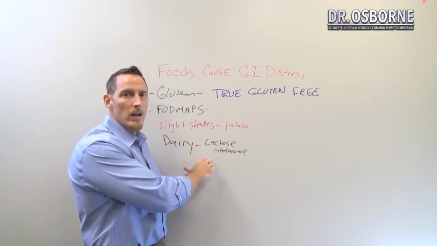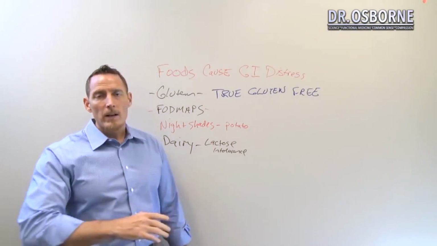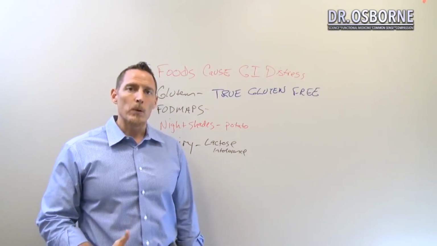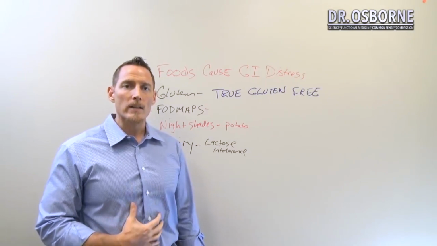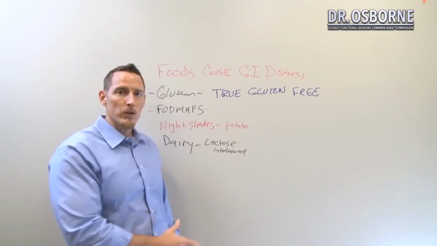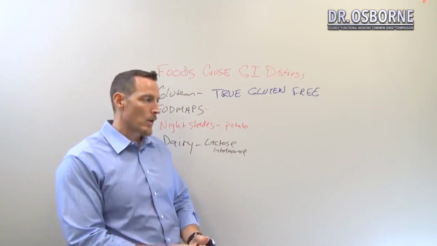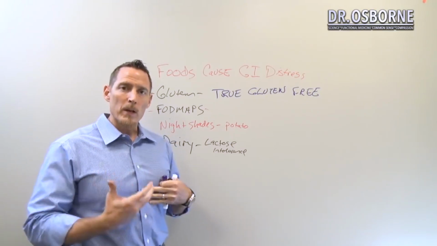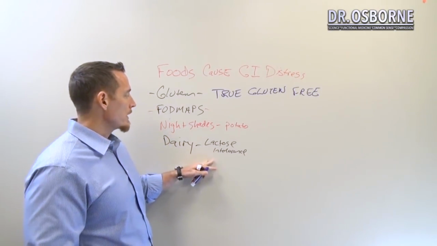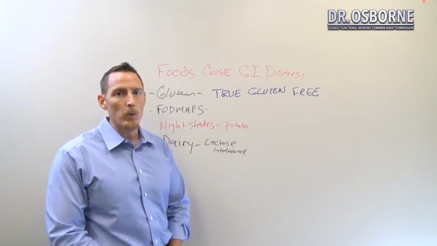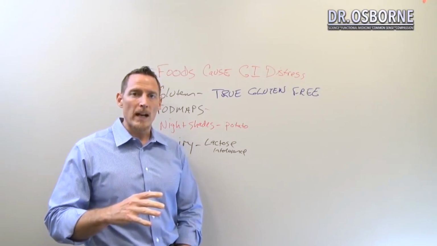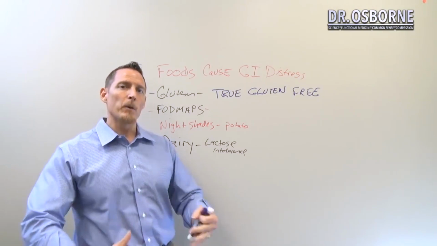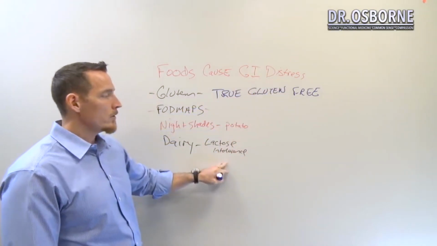Understand that lactose is a sugar that is found in dairy products, and many people don't have the enzyme lactase. They don't produce adequate quantities of lactase in their GI tract to be able to break down lactose, and so this is where it creates an intolerance type of response: indigestion, gas, bloating, burping or belching. These are all potential symptoms of lactose intolerance. Now, many people will go with dairy-based products that have the enzyme lactase in them, in essence the enzyme that helps you break them down, and they feel better. They don't get quite the GI distress when they use those products.